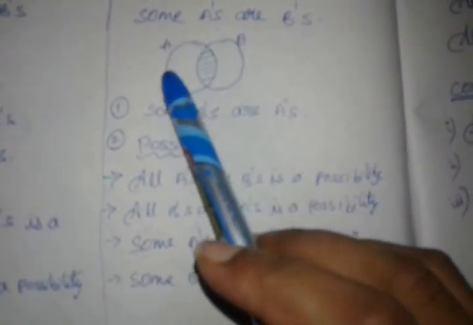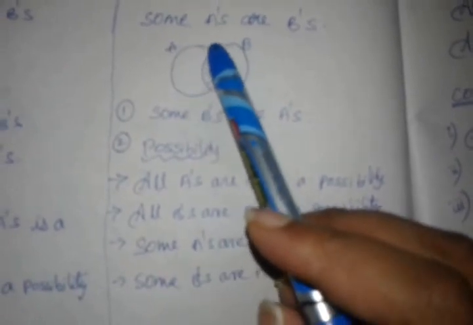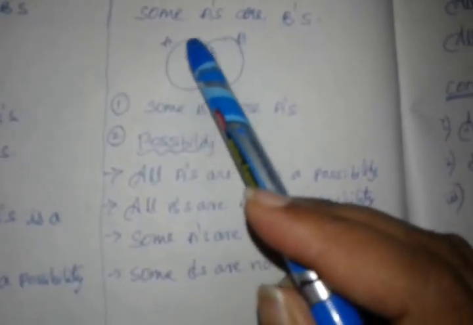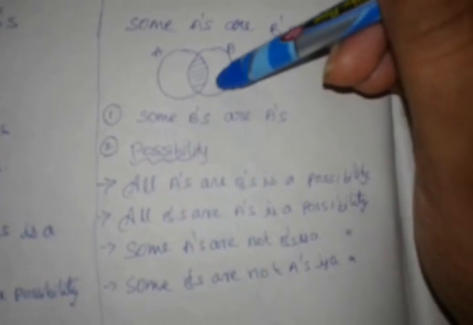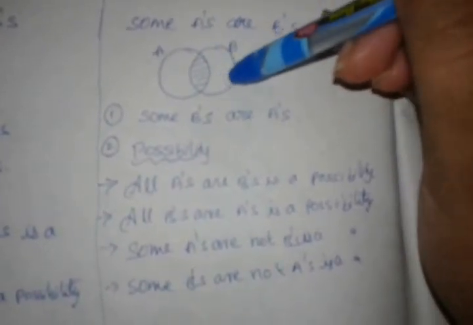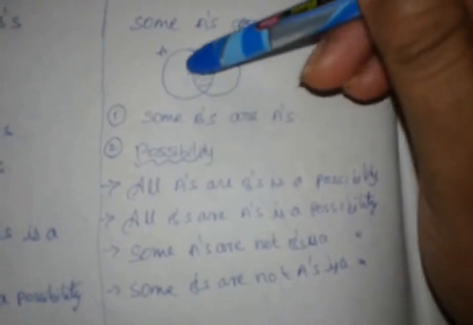And apart from this, some A's are not B's is a possibility, yes. Some A's which are not B's is possible, because only this part of A is B, so the rest of A is not B. So we can say yes, it is a possibility. And similarly, B which is not A is also a possibility. So some B's are not A's is also a possibility. Okay, here you see some B which is not A is a possible thing. So I can say all these are possibilities that I can draw from a particular affirmative sentence. Okay.